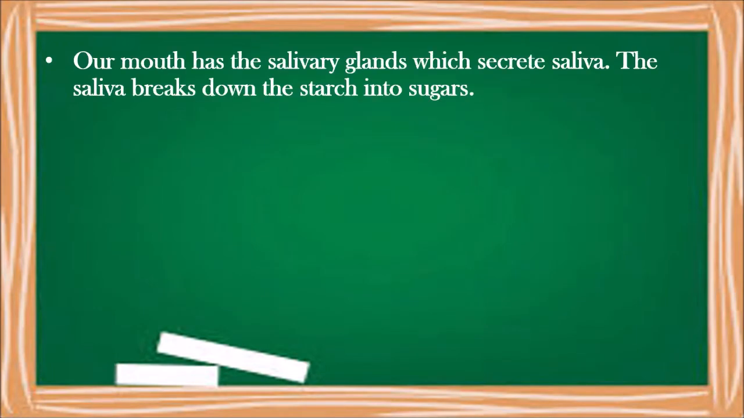Let's look at the action of saliva on food. While chewing, food mixes with saliva that is secreted from the salivary glands located on the lower jaw between the tongue and the teeth. The saliva breaks down the starch into sugars and also softens the food.